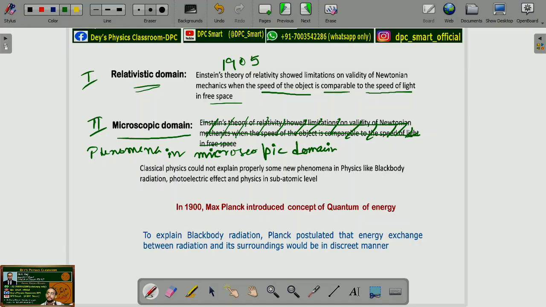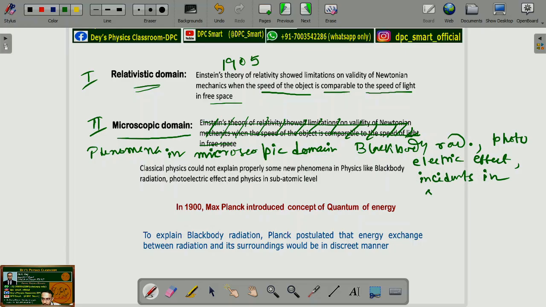As soon as new experimental techniques were evolved, classical physics could not explain all those new experimental phenomena. So, for example, black body radiation, secondly, photoelectric effect, and thirdly, phenomenon or incidents